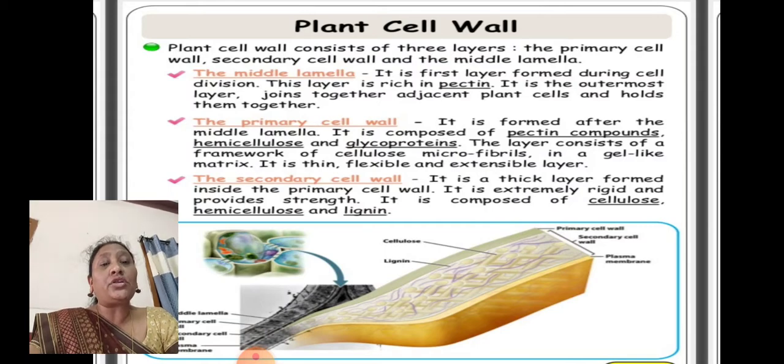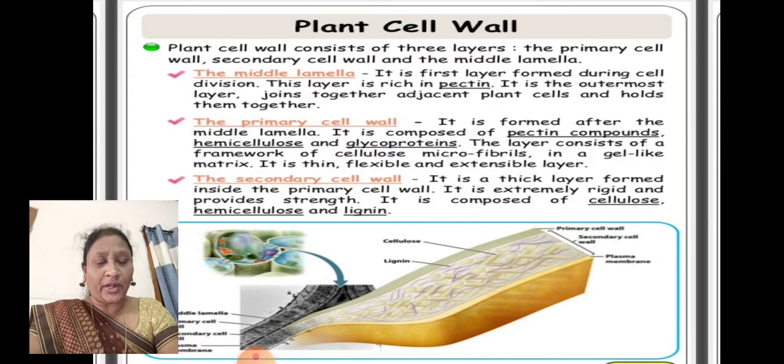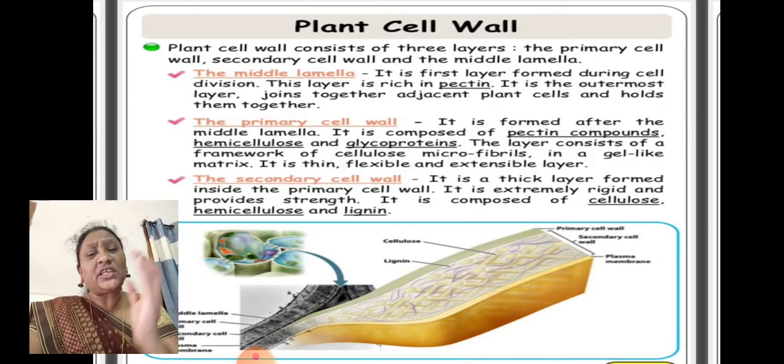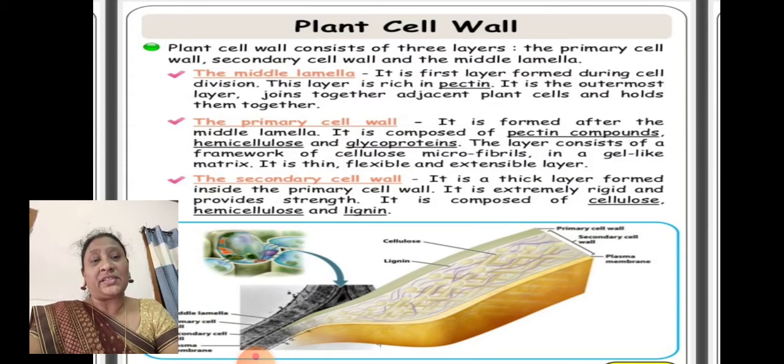It is the outermost layer joining together adjacent plant cells and holds them together. Adjacent means connects 2 areas. It helps to connect 2 cells. One plant contains many cells, so each and every cell is connected to the adjacent cells. Joined together by the adjacent ones.